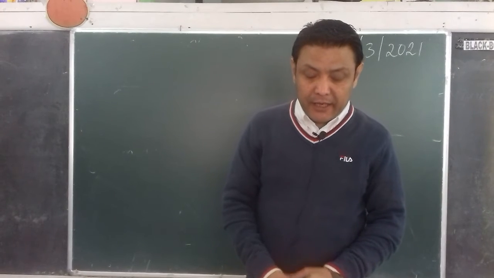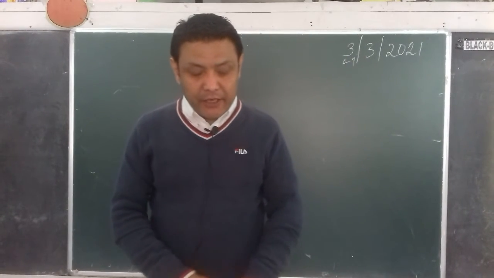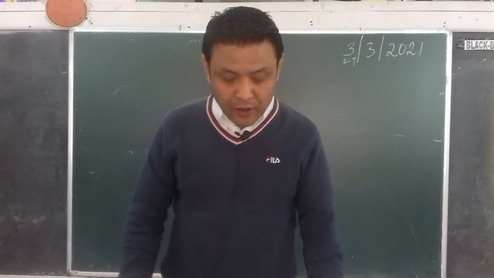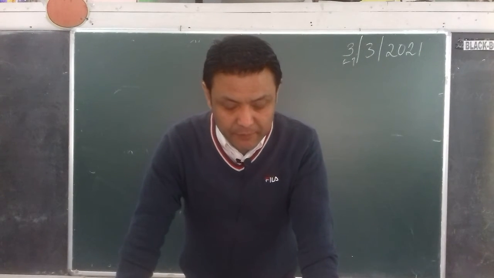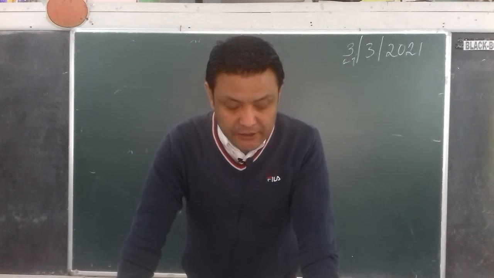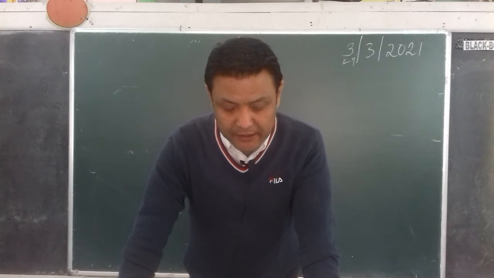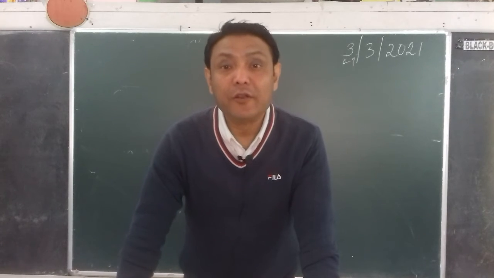The point number three, an energy change is generally involved in a chemical change. The energy is either absorbed or evolved during a chemical change. When a chemical change takes place, there is absorption of heat energy, and the change is said to be endothermic. And when a chemical change takes place with the evolution of heat energy, then the change is said to be exothermic.